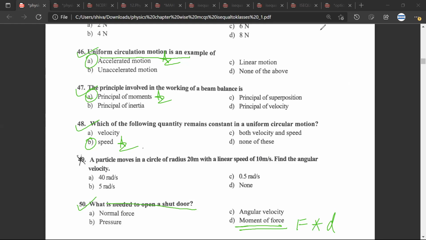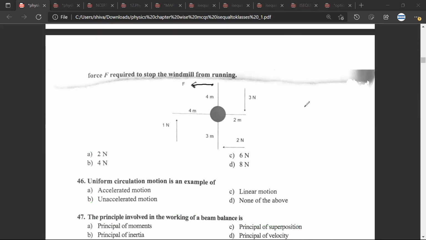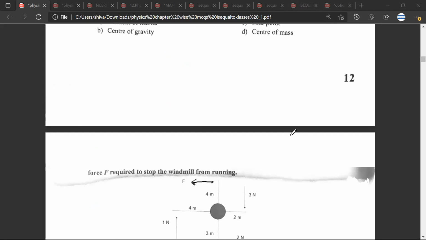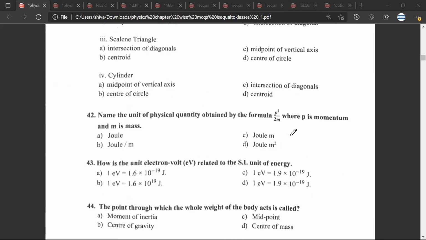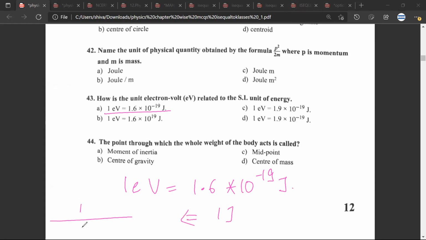Great. See, there are a few critical things that we have discussed here. One was the equilibrium required for moment of force. Then, in a question like this, always keep in mind that it can be asked as 1 electron volt is equal to 1.6 into 10 raised to minus 19 joule. Another way of asking this question is, what is 1 joule equal to? Any doubt? No doubt. So you should be very clear. This would be equal to 1.6 into 10 raised to minus 19. Any doubt? No doubt.